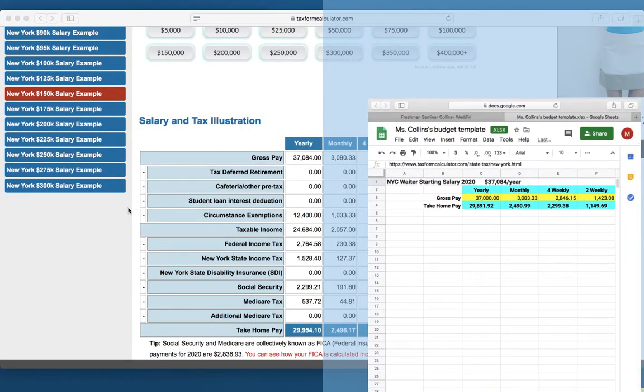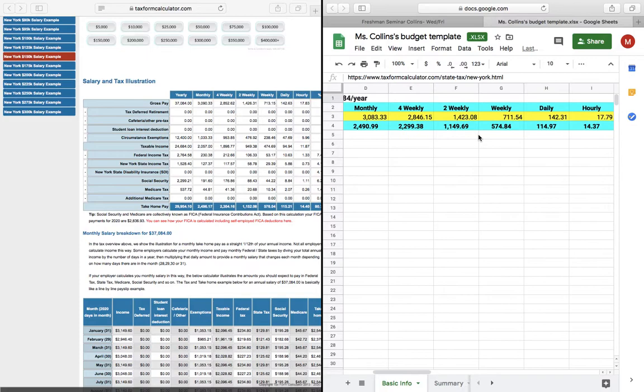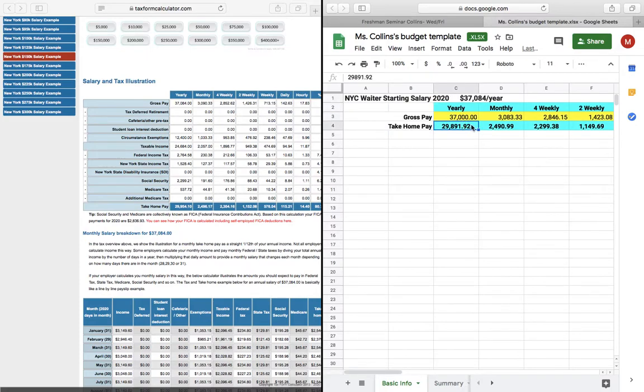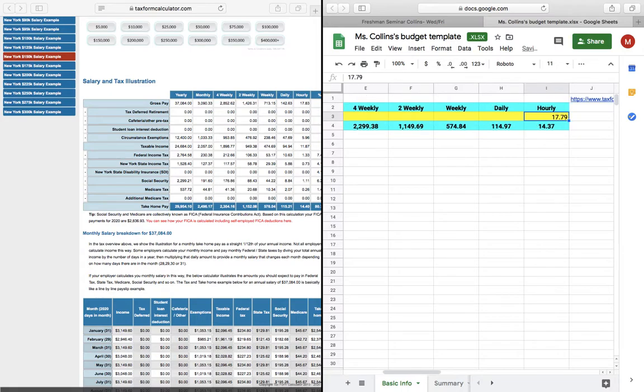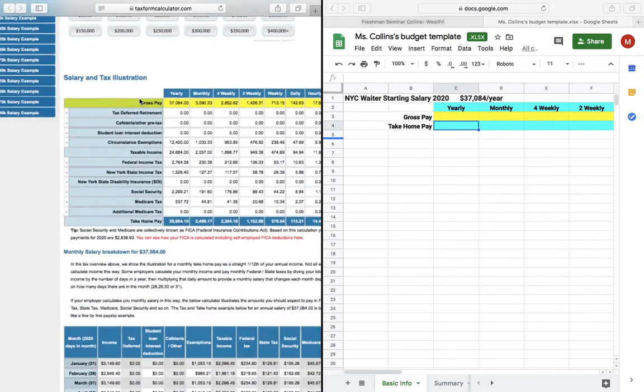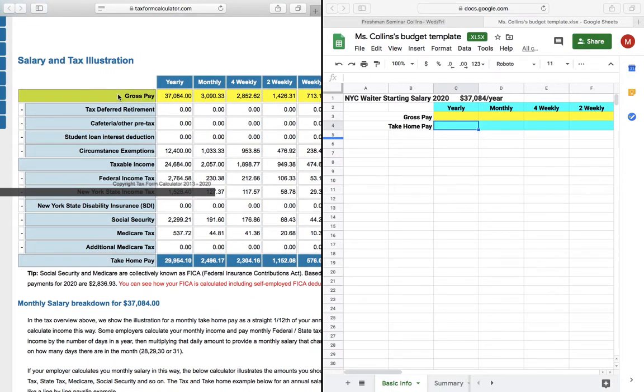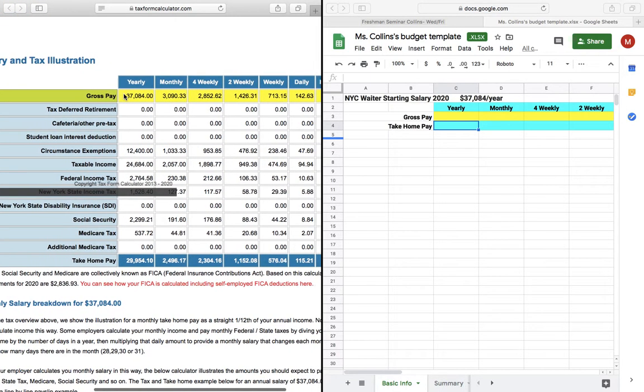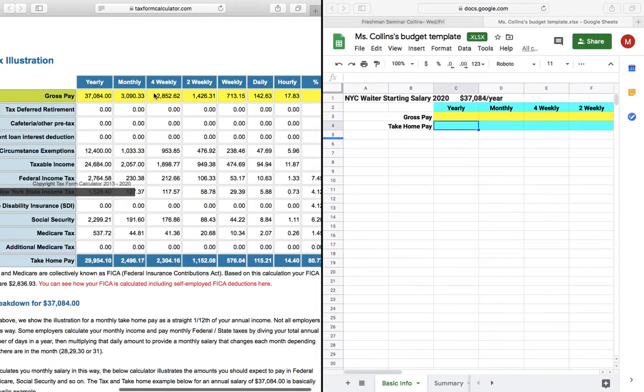So I'm going to split screen this and fill this part out. Now you are going to delete everything in these cells and fill out what your information tells you. This is just an example that was given to help you. So for the gross pay, you are going to use this top row that I've highlighted that says gross pay. It even breaks it down yearly, monthly, 4 weekly, 2 weekly, weekly, daily, hourly. You're going to fill all of that out right here.